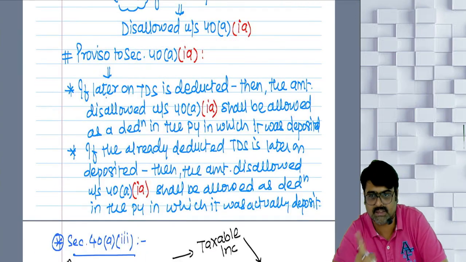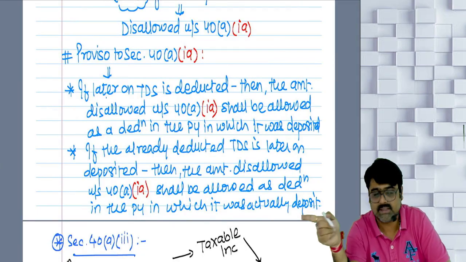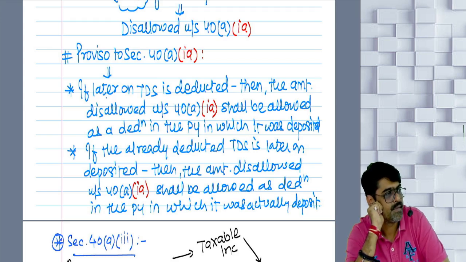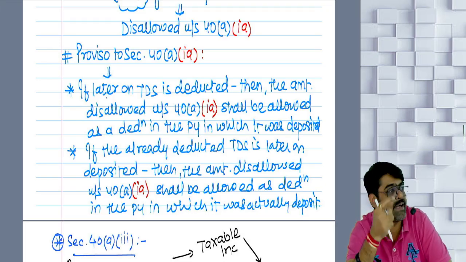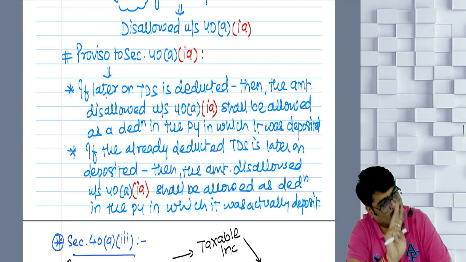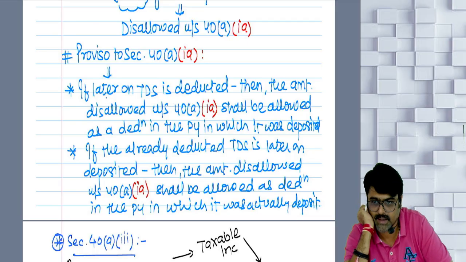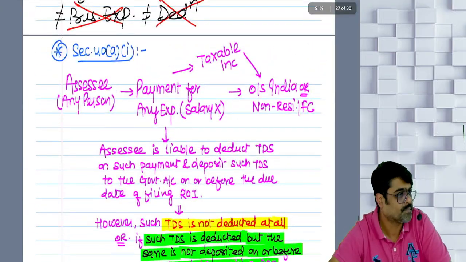I told you, if you understand 40 clause A, subclause 1, you will understand this also. Only difference is, for all the payments for all the expenses, including those made to a resident, will the disallowance be 100% or only 30%? Only 30%. Rest everything is the same. Understood? Now do you remember this thing?